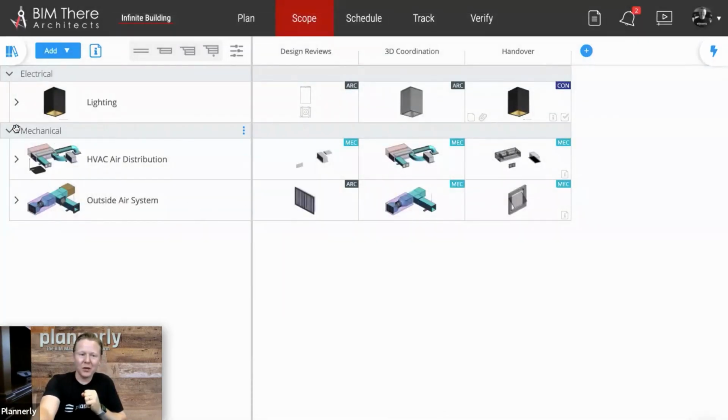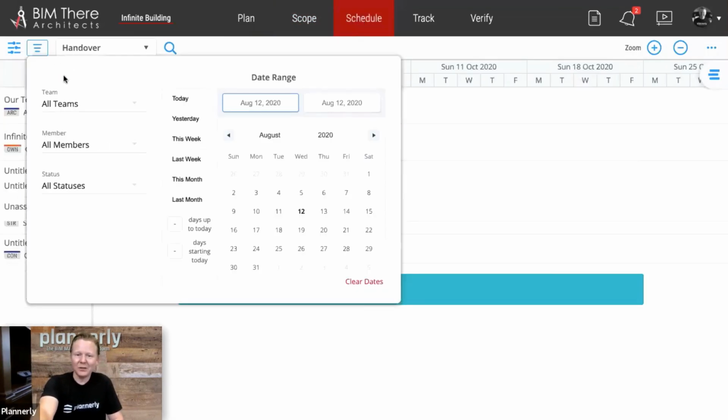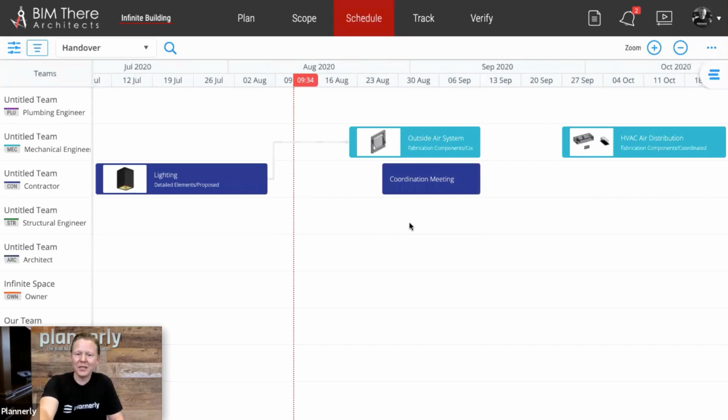But also we showed how quick it is to bring that in from another project if you've got those requirements already somewhere else, another project, a template. And then this being the starting point for the schedule. So all of the tasks that are shown on the schedule are shown based on their assignment for the team.